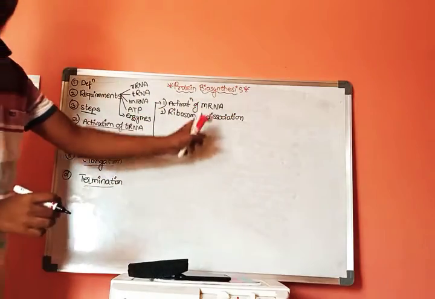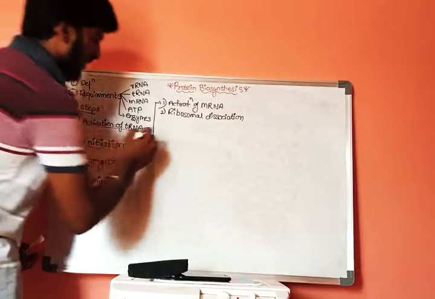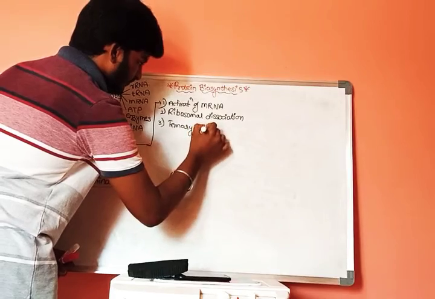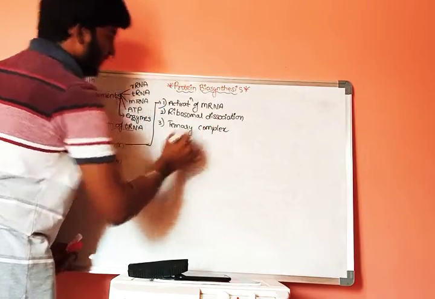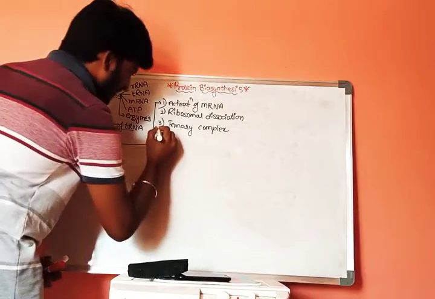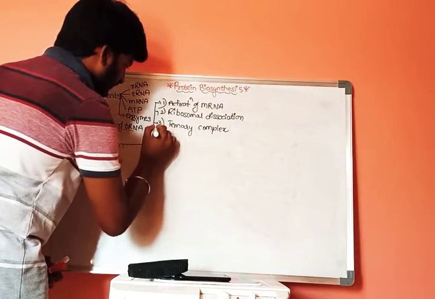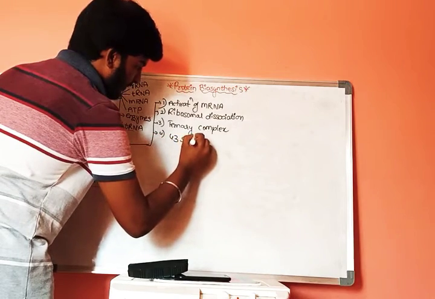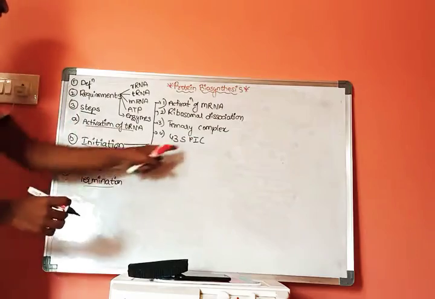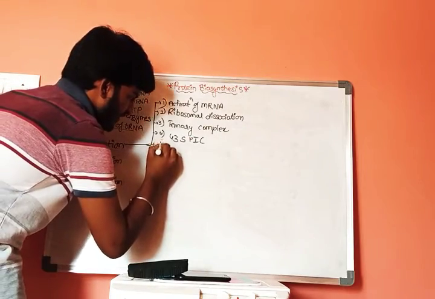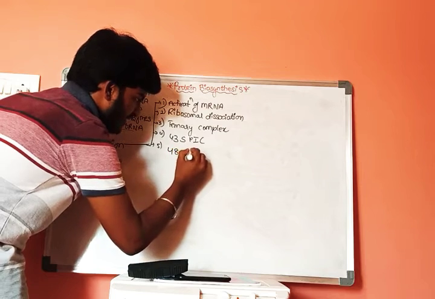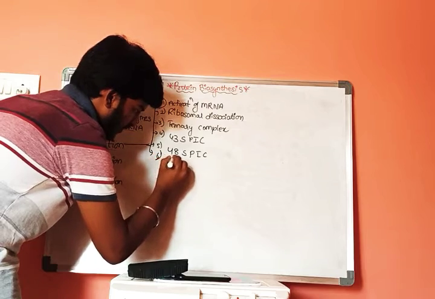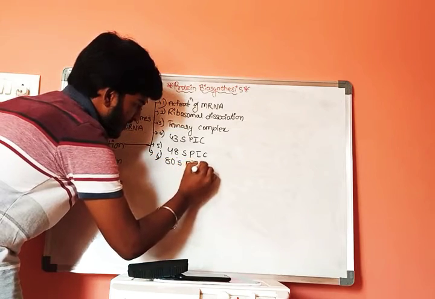The third step is formation of the ternary complex, and the fourth step is formation of the 43S initiation complex, the fifth step is formation of the 48S initiation complex, and the sixth step is formation of the 80S initiation complex.